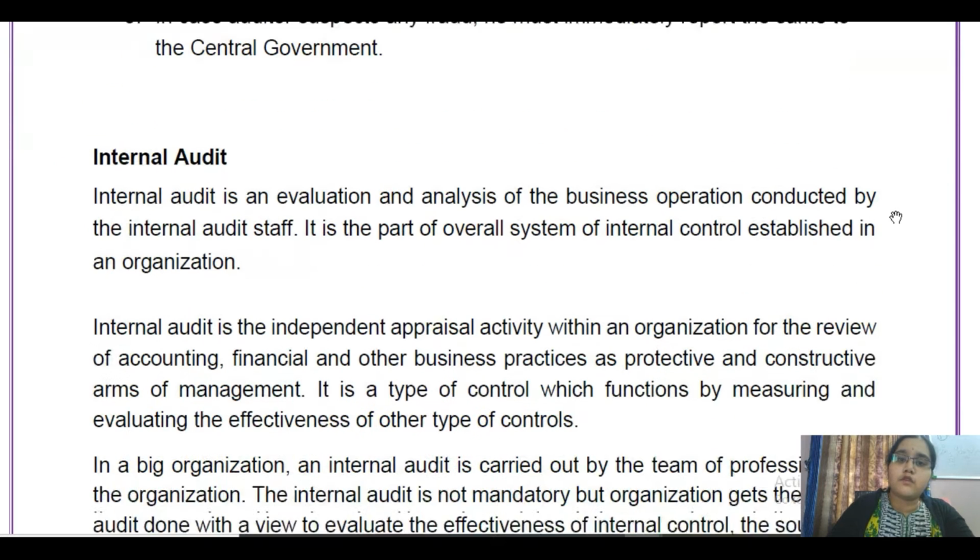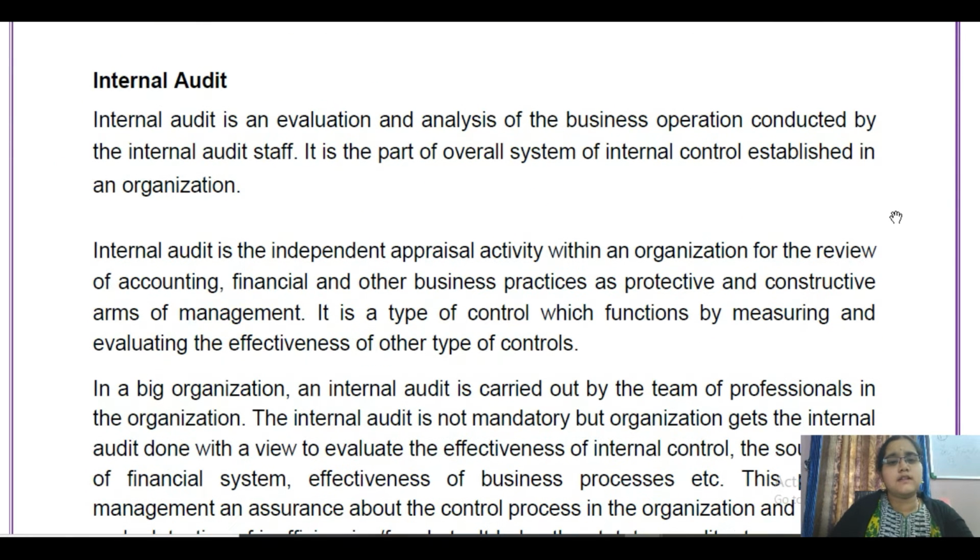Then the next type of audit is internal audit. Internal audit is nothing but checks and verifications regarding the business operation of the company, and also knowing the functioning of the overall system of the enterprise.